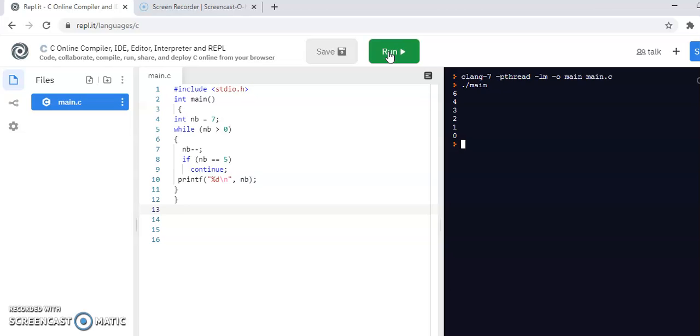The continue statement works the same as a break statement but causes a loop to skip the remainder of the section of code and takes control to the header of the loop. Over here you can see they are checking a condition: nb is greater than 0. If it is greater than 0, then alone it moves inside the loop. Else it comes away. If nb is equal to 5 is not true, then it goes to the print statement. The first value of nb was 7, which was greater than 0, so it decrements and 6 came in. Then the present value 6 is checked again, not true. Then 4 came in, then 5 over here. Like this the program is executed.